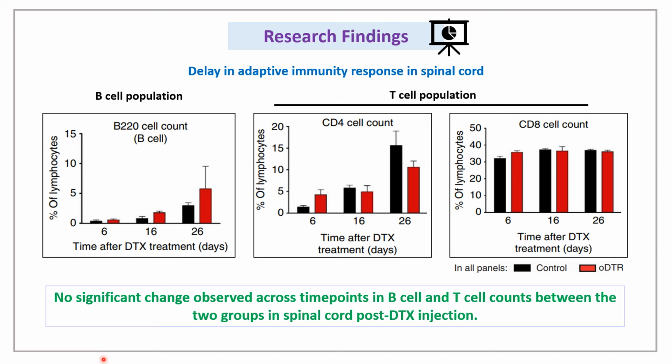So the trend observed with innate immunity carries over to the adaptive immune response as well. In this slide, we see that T cell and B cell mediated response shows no significant difference between the two groups. The adaptive immunity did not kick in during the time points considered, suggesting a delay in the immune response.